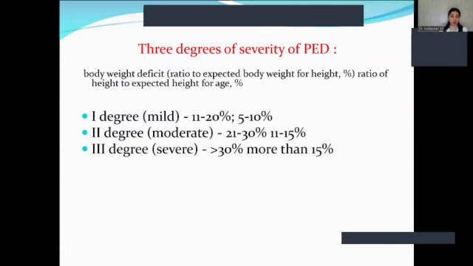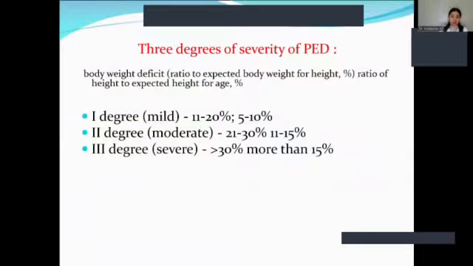So here you can see three degrees of protein deficiency. First degree, this we call mild, and weight deficiency would be 11-20%. Second degree, moderate type, weight deficiency would be 21-30%.